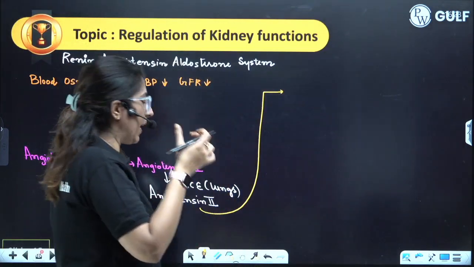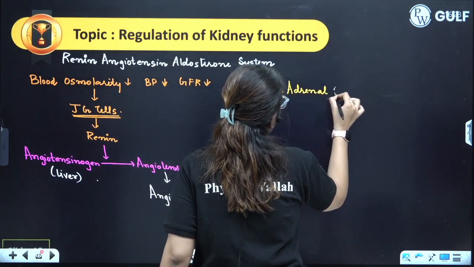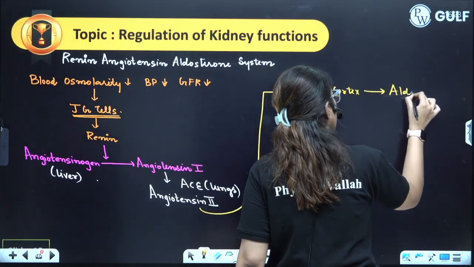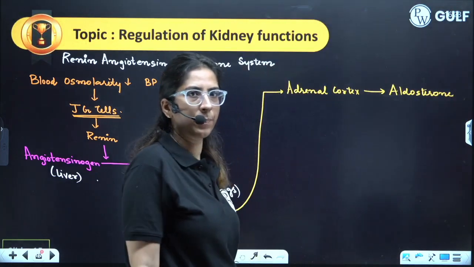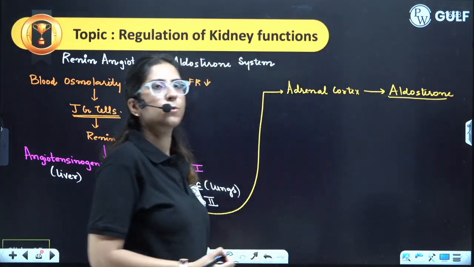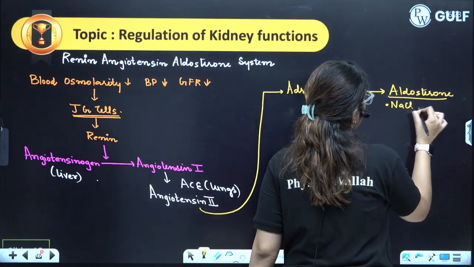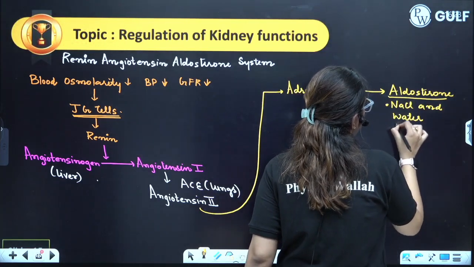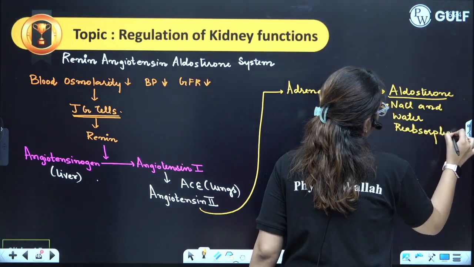First, it will go to the adrenal cortex. And adrenal cortex will secrete a hormone which is aldosterone. You know what's the role of aldosterone? It helps in reabsorption of sodium, NaCl, and water from the DCT.